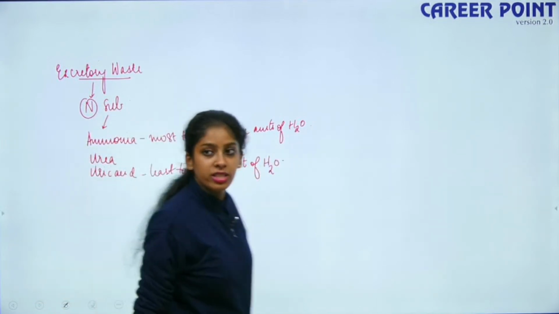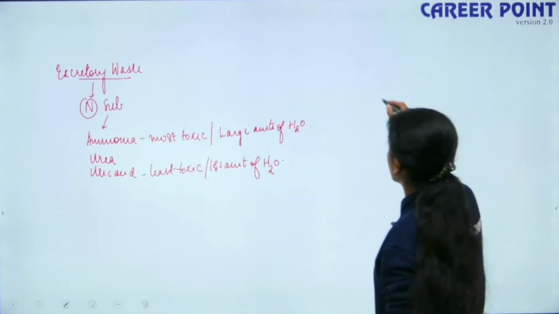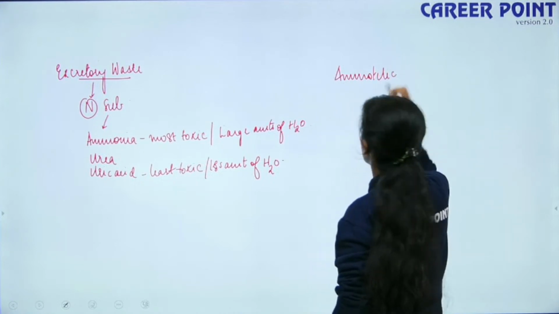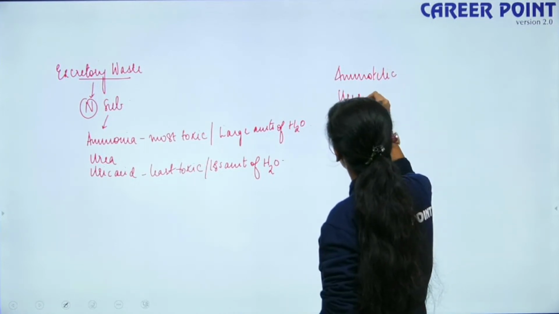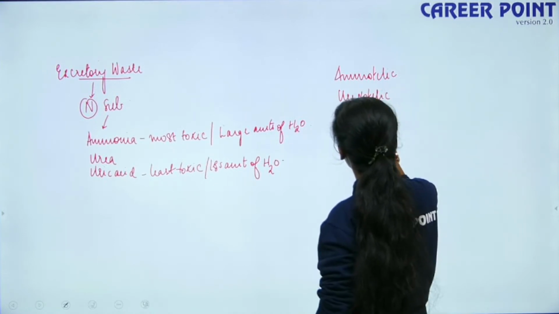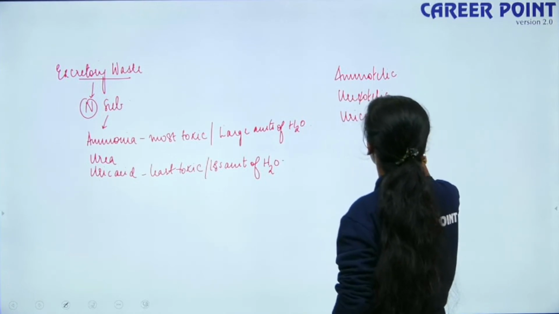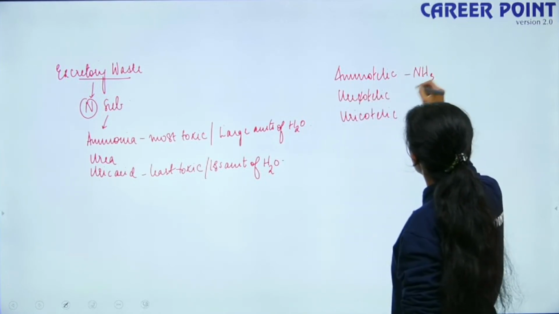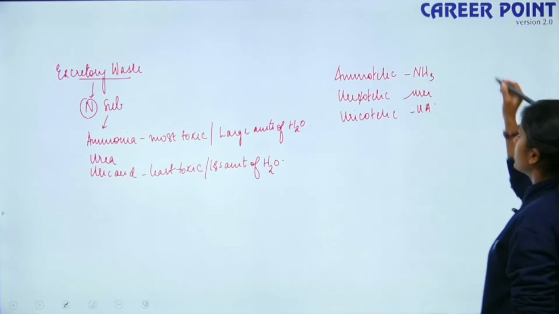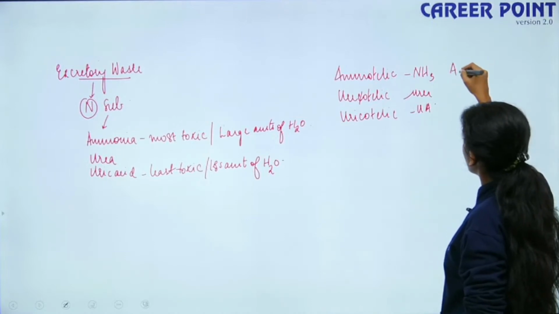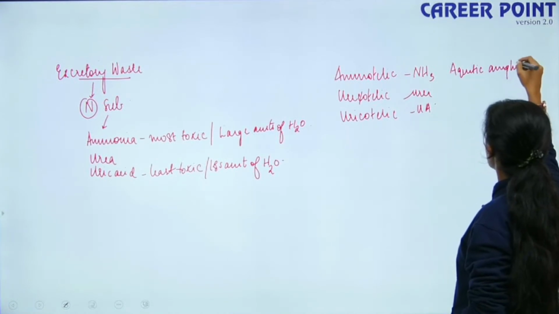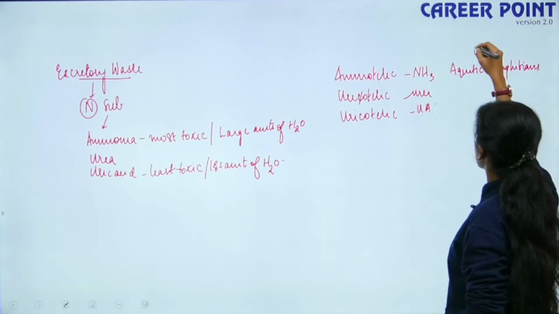Based on this, organisms are classified as ammonotelic, ureotelic and uricotelic. Here the waste product is ammonia, here it is urea and here it is uric acid. These are mostly aquatic organisms. We have them as aquatic amphibians and your aquatic insects.